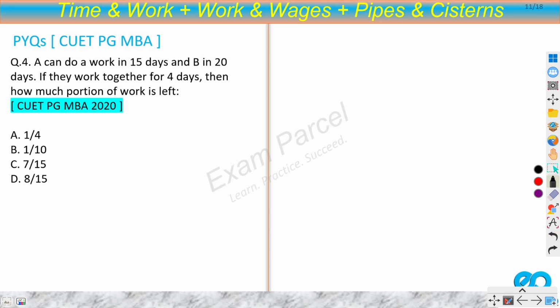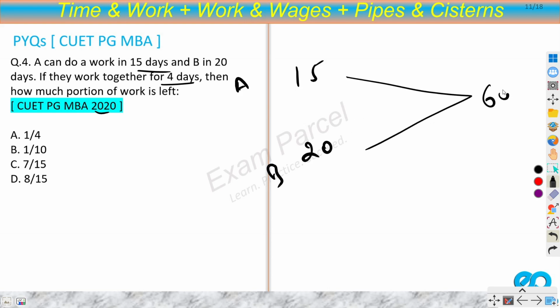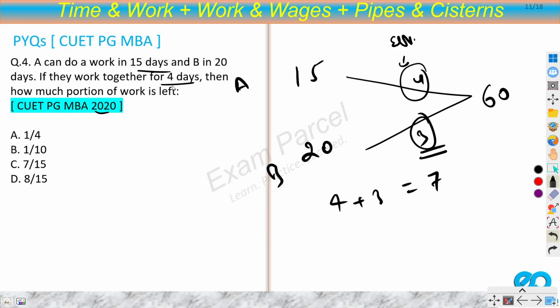Let's move on to the next question, the fourth question. This is from the 2020 paper. A can do a work in 15 days, B in 20 days. If they work together for 4 days, then how much portion of work is done? Again, in a similar way, 15 days for A, 20 days for B. Take the LCM, so this would be 60. For efficiency, you will divide 60 by 15, then you will get 4. 60 by 20 is 3. So what is the daily efficiency? 4 plus 3, 7. So 7 units of work are being done daily. And they work together for 4 days, so 7 into 4, 28.